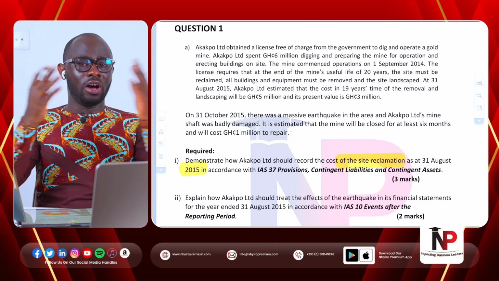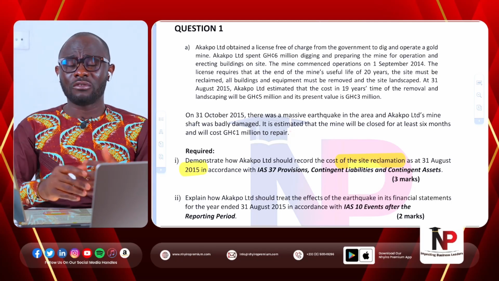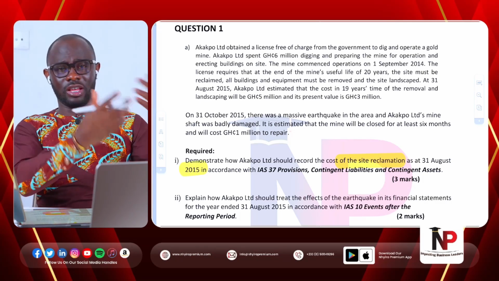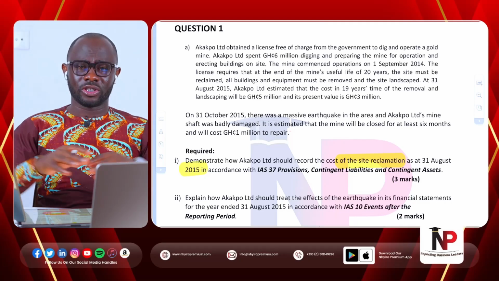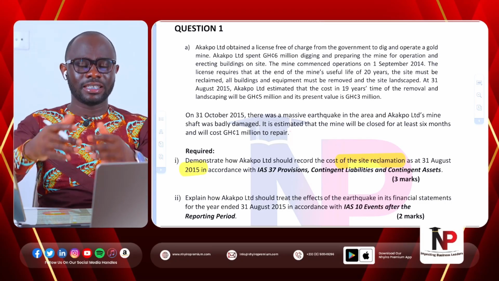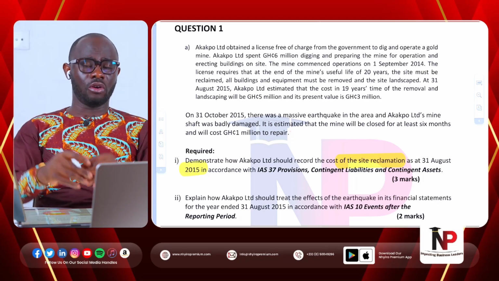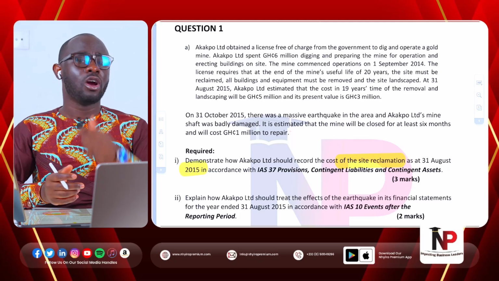For instance, for airline companies, there is a certain number of flights after which we would have to service the engine, maybe change the cabin, and do various maintenance work on the aeroplanes. In that case, those future major repair costs will be provided for in accordance with IAS 37. Why?